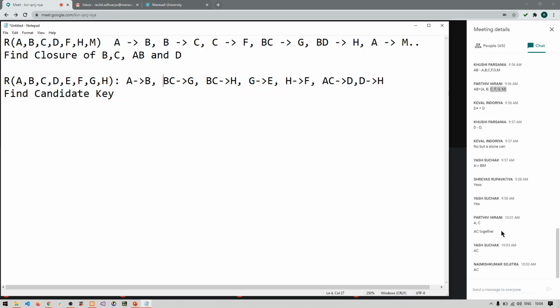First, check what are the attributes which don't have any incoming edge. What are the attributes that don't have any incoming edge? Which attributes don't have an incoming edge?